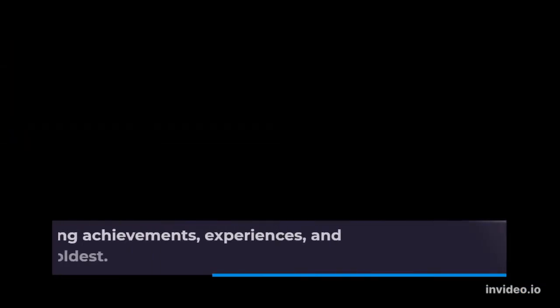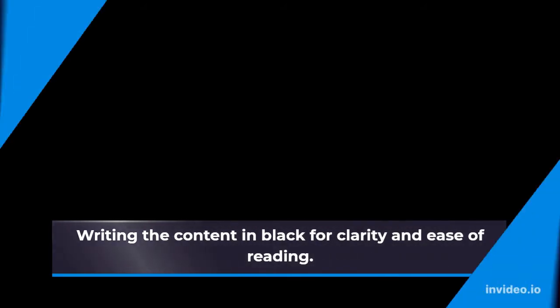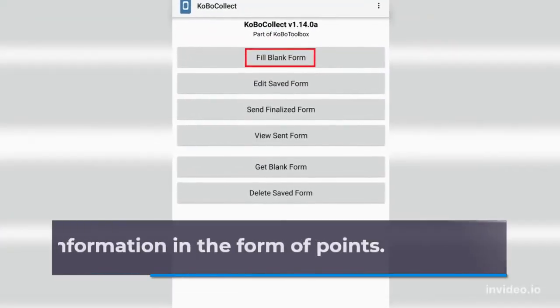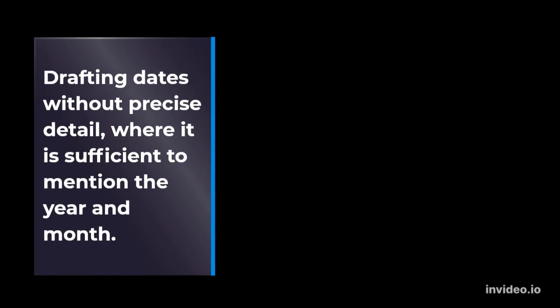Start by ordering achievements, experiences, and skills from newest to oldest. Write the content in black for clarity and ease of reading. List the information in the form of points. Standardize the size of the titles in the resume, preferably bold, italic, and underlined. Draft dates without precise detail, where it is sufficient to mention the year and month.